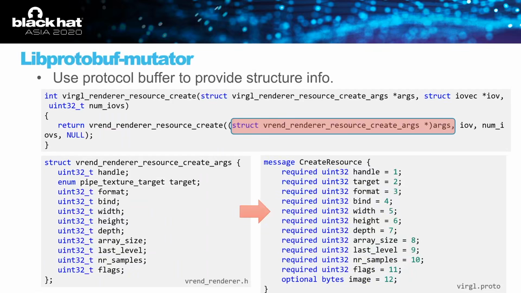Let's see an example here. Say we want to fuzz one of the subcommands called Virtio renderer resource create. We can locate the arguments it accepts and transfer them into the protocol buffer format. This is trivial. Simply giving the variable name with the correct type is enough. The libprotobuf-mutator then reads from the protobuf definition and mutates the arguments based on it.